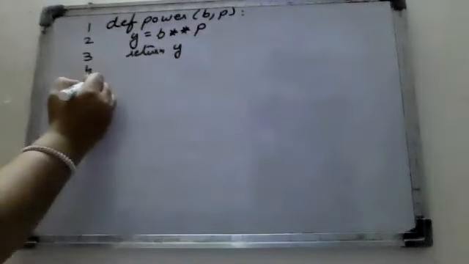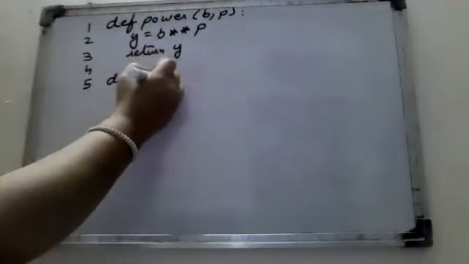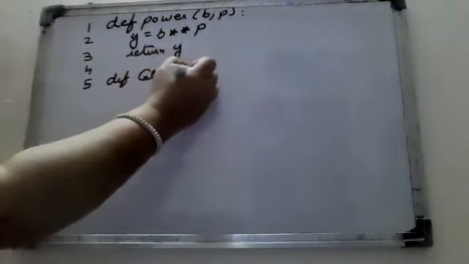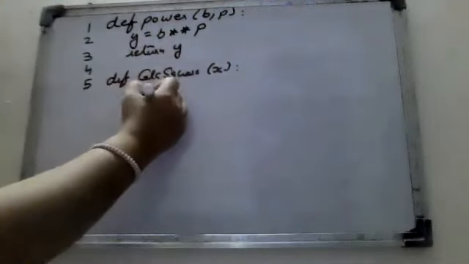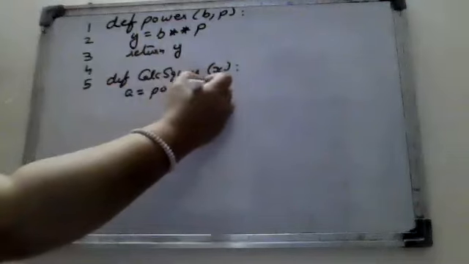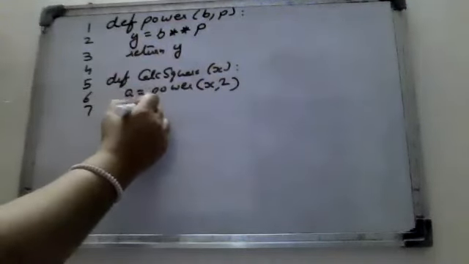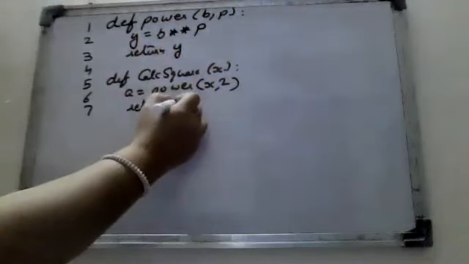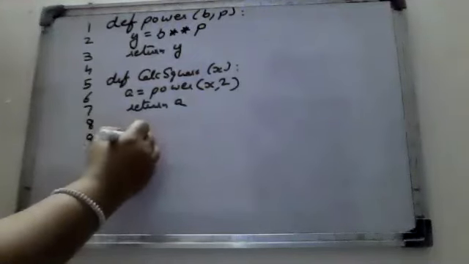So I put the fourth as a blank one. def calc_square(x): a = par(x, 2), return a. Eighth again blank.